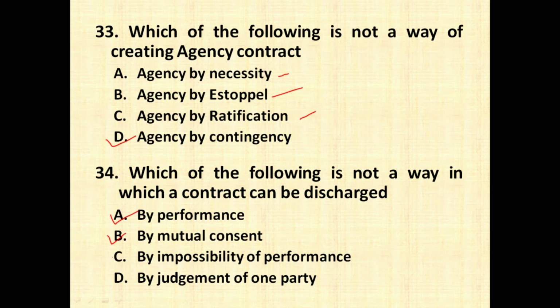By impossibility of performance, in this case also a contract can be discharged wherein there is no possibility of performance of the contract. It may be because of some adverse conditions or adverse situation. By judgment of one party, no, there is no such way to discharge a contract. So the right answer is going to be option number D.